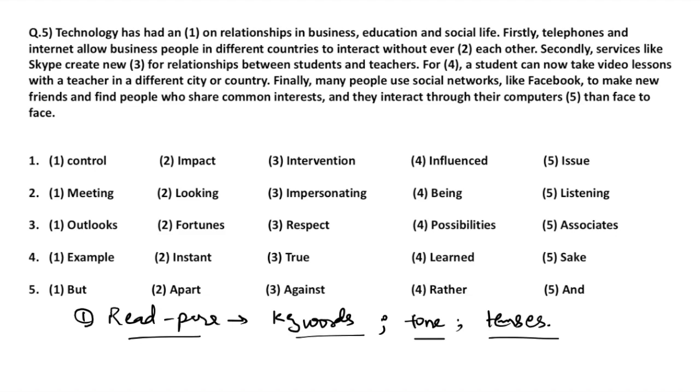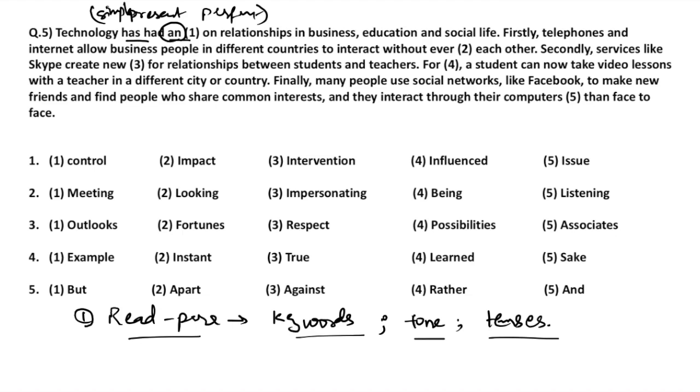So let's start with our question. The question says, technology has had an dash on relationships in business, education, and social life. So this is an here, and what is the tense used here? Tense used is present perfect, simple present perfect. So this is our tense here. This is also going to help us. Technology has had a dash on relationships, business, education, and social life.